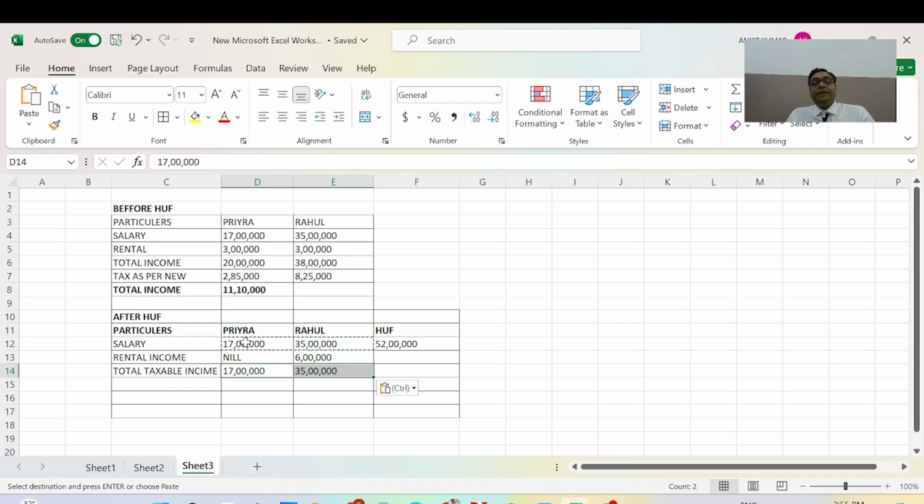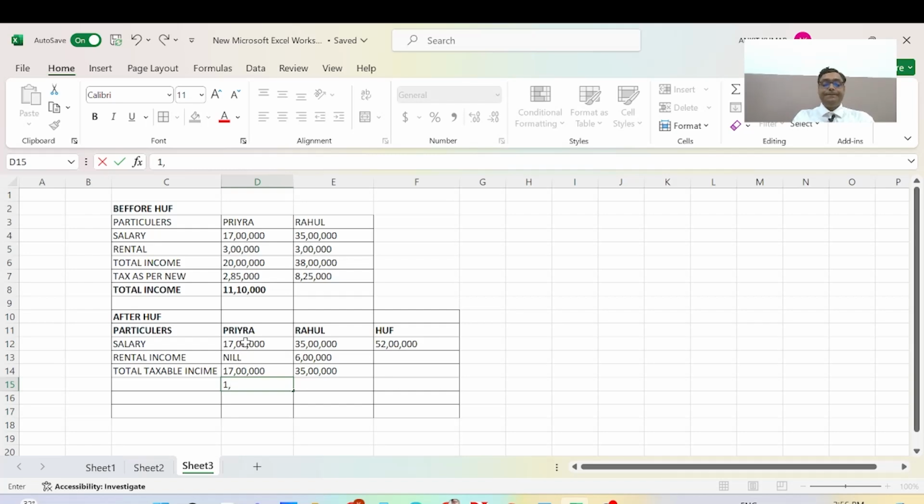And as per the new tax regime, we calculate here 1 lakh 95,000, and here the calculation is 7 lakh 35,000.